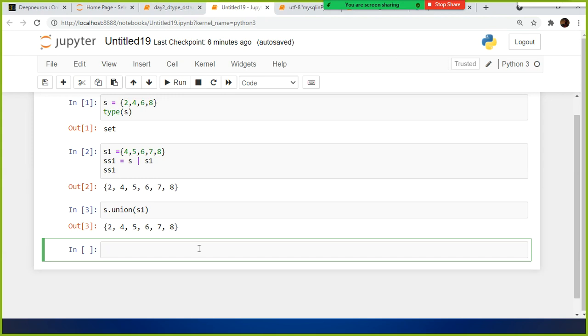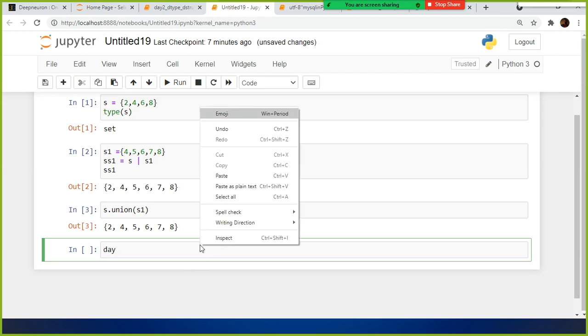So what are the other things? Yeah, so what you can do is you can compare sets also. You can compare sets, and for example, you want to do some kind of minus. Let us use some days, something like that.